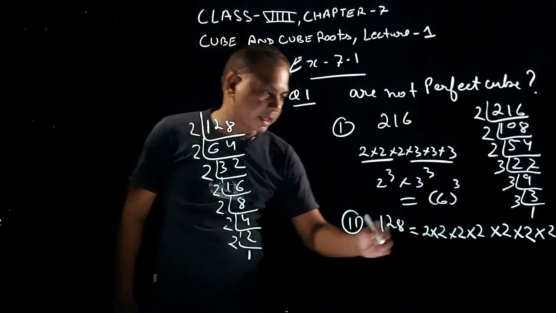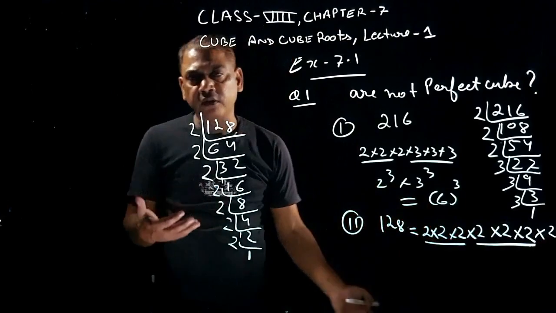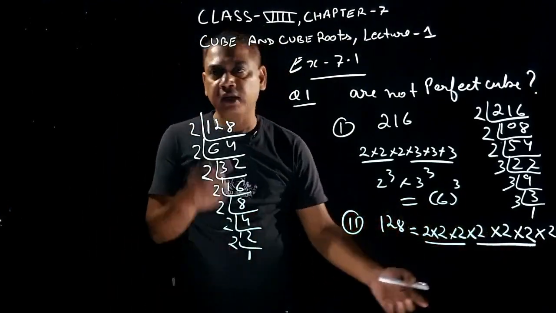Now start making their groups of 3. Two groups are complete, and one 2 is left.